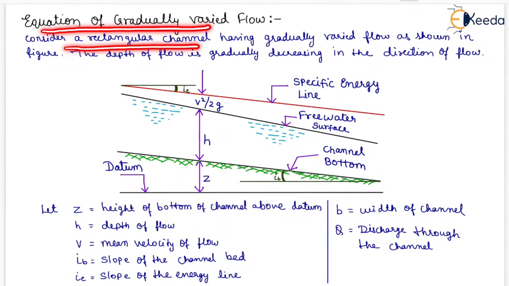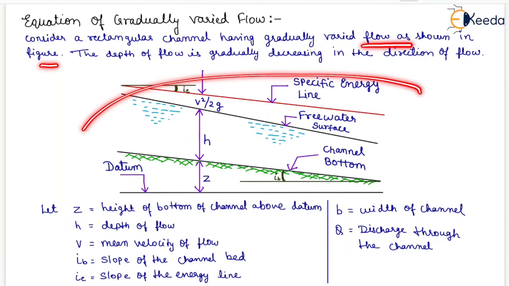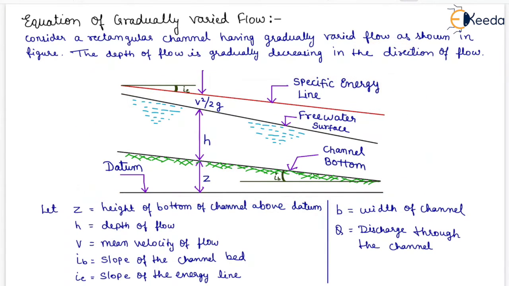Consider a rectangular channel having gradually varied flow as shown in the figure. The depth of flow is gradually decreasing in the direction of flow. Let Z be the height of the bottom of the channel above datum, H the depth of flow, V the mean velocity of flow, IB the slope of the channel bed, IE the slope of the energy line, B the width of the channel and Q the discharge through the channel.